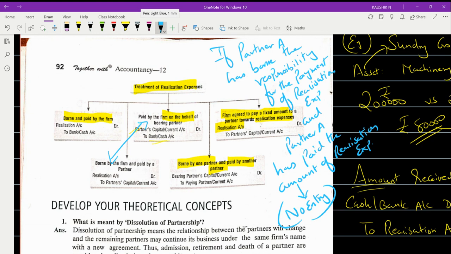At the same time, what makes the difference when a partner takes away an asset against the amount he has to receive in dissolution, and when the partner takes up the liability for the payment, and how it will be dealt with, everything we have discussed in detail.